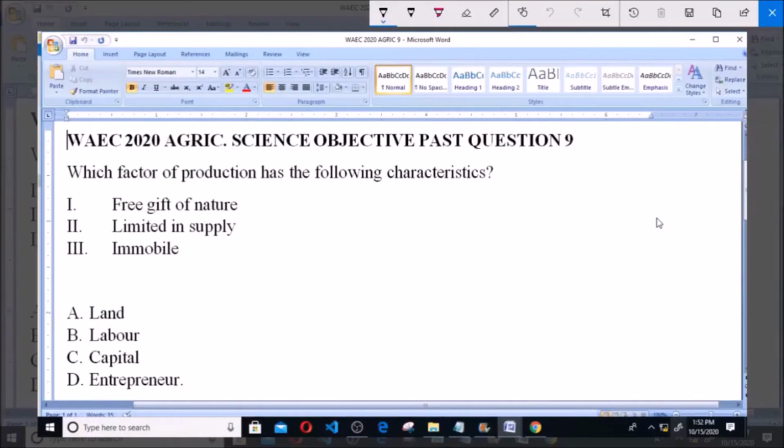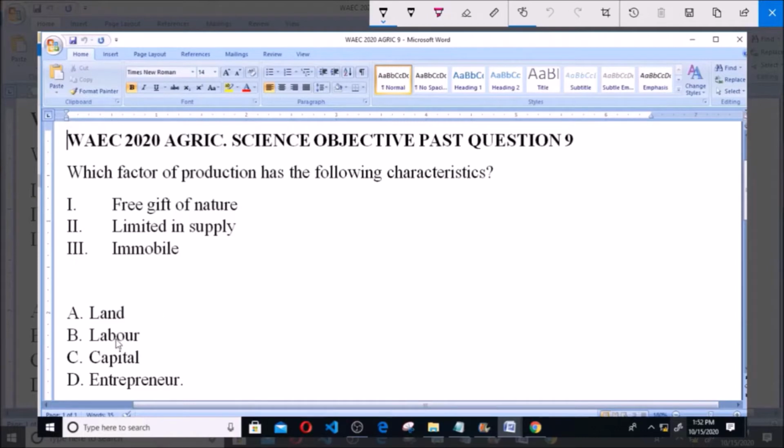And welcome. I will be answering WAEC 2020 Agric Science Objective Past Question 9. Which factor of production has the following characteristics? So you have the characteristics, 3 characteristics. 1, free gift of nature. 2, limited in supply. 3, immobile.